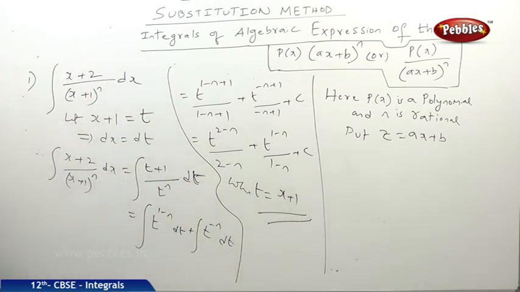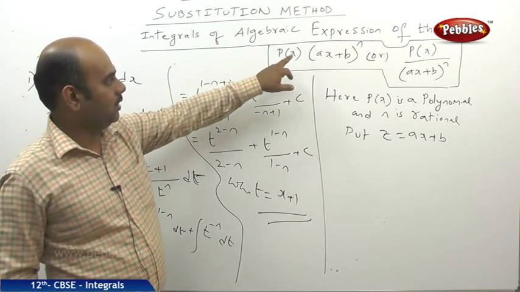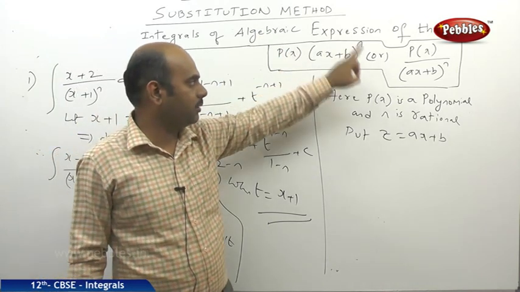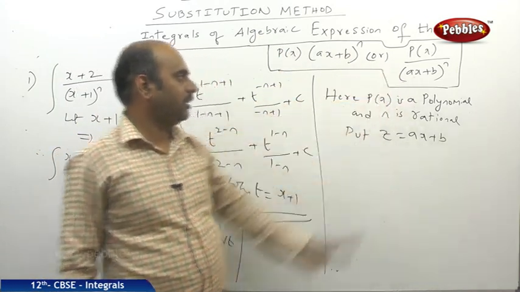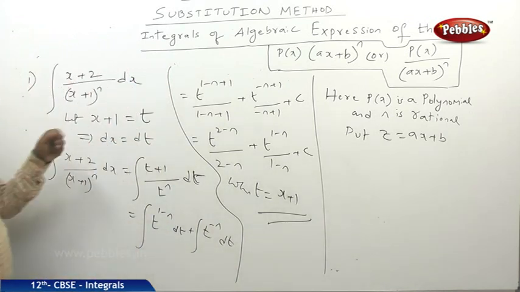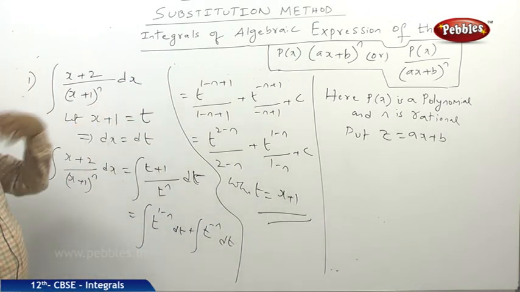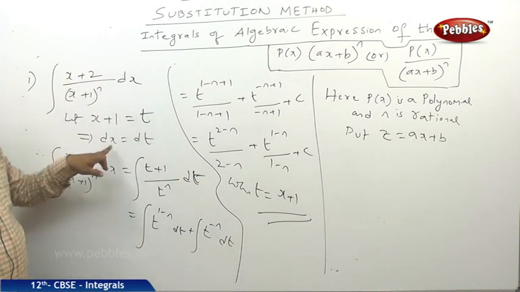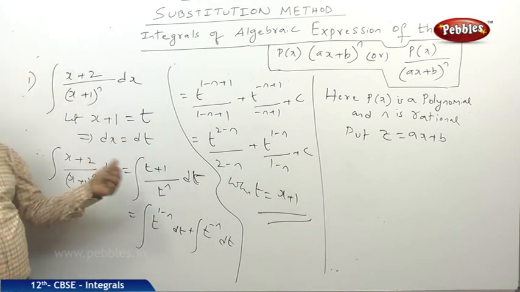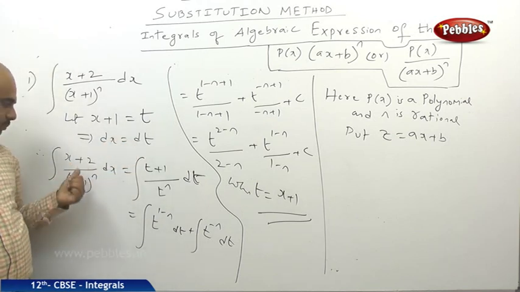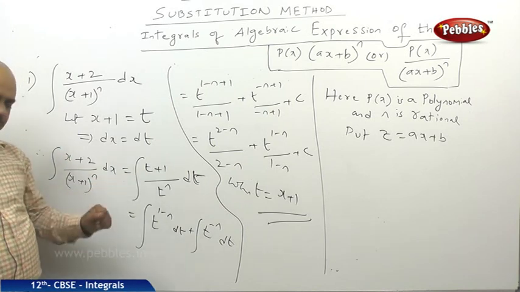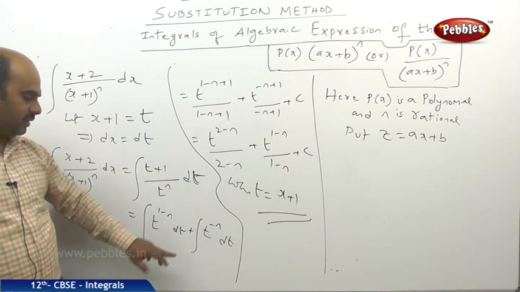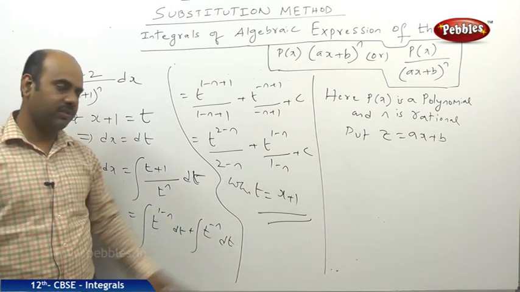Once again I am repeating, whenever we come across integral of an algebraic expression of the form p of x into (ax plus b) whole power n, or p of x by (ax plus b) whole power n, you just need to put z is equal to ax plus b, or that is up to your convenience. But in the problem I considered x plus 1 is equal to t, dx is equal to dt, and x plus 2 can be written as x plus 1 plus 1. So x plus 1 is nothing but t, so I will write t plus 1 by t power n dt. So integral of t power 1 minus n dt plus integral of t power minus n dt.